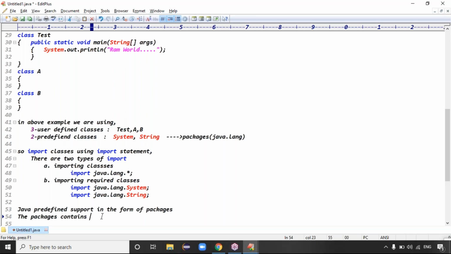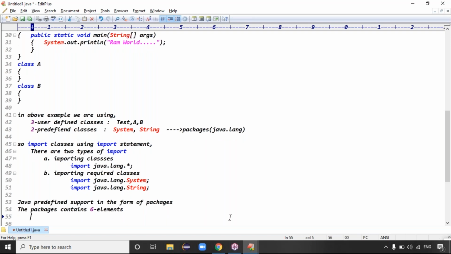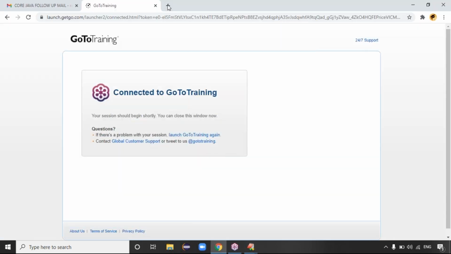Yesterday we discussed the class. Inside the class, can we have only methods, or some other elements also? Definitely, along with the methods, we have constructors, variables, blocks, and all, right? In the same way, Java predefined support in the form of packages, guys. The package contains six elements, not one or two. Exactly. Let me show those elements once.